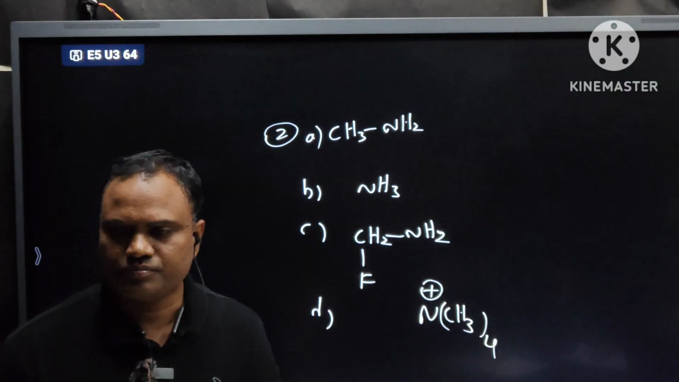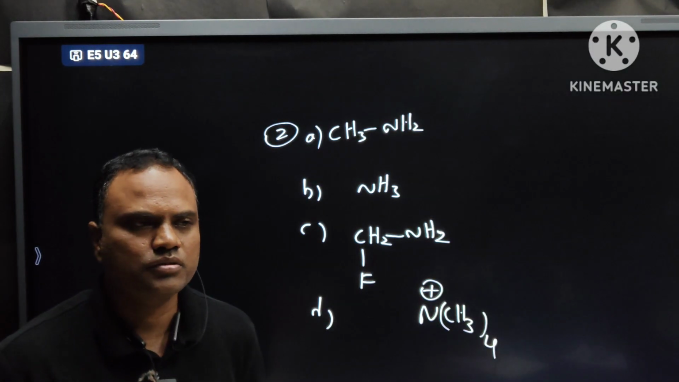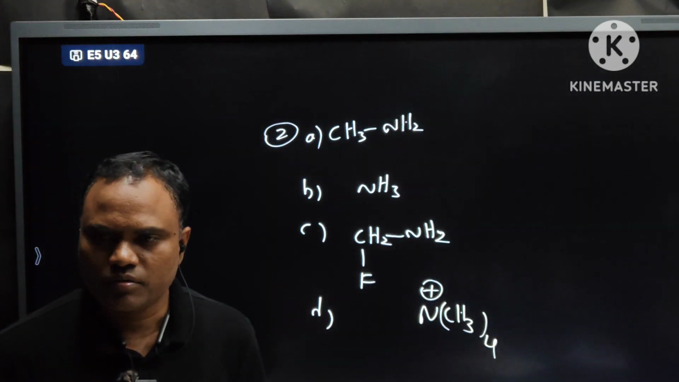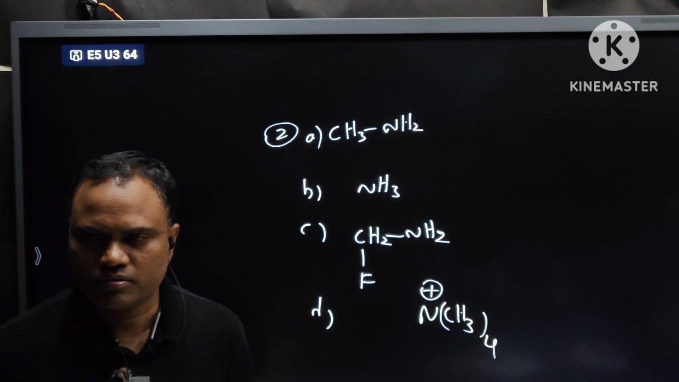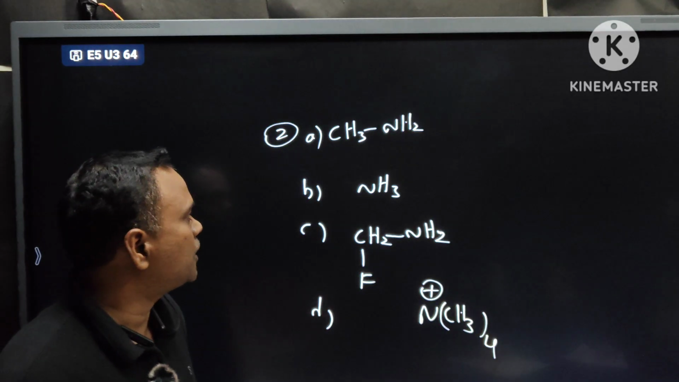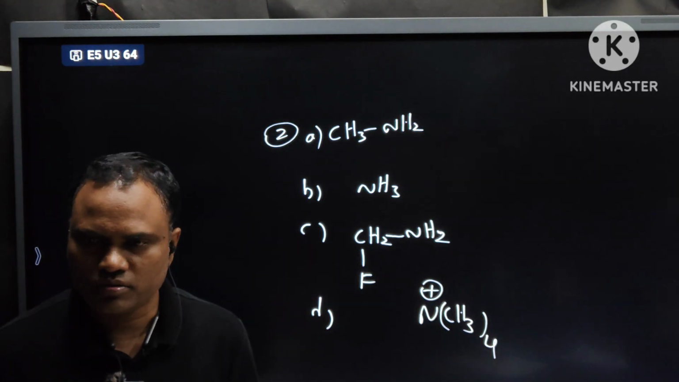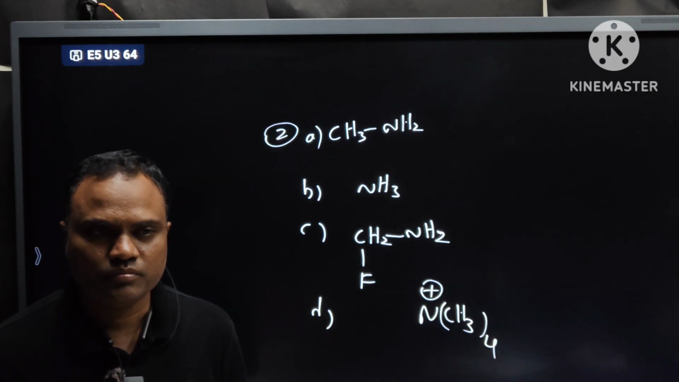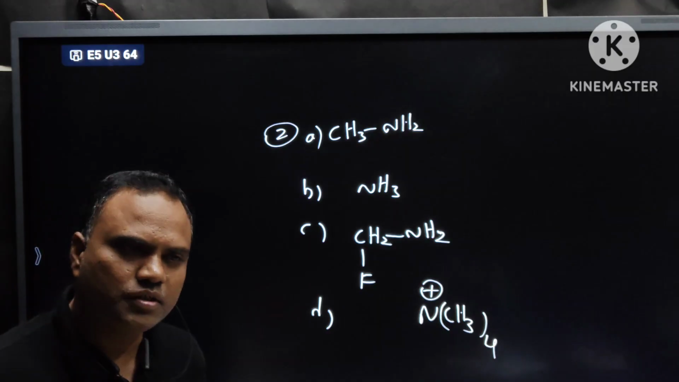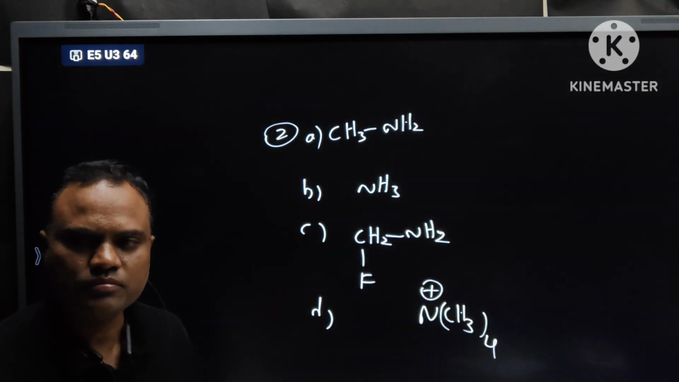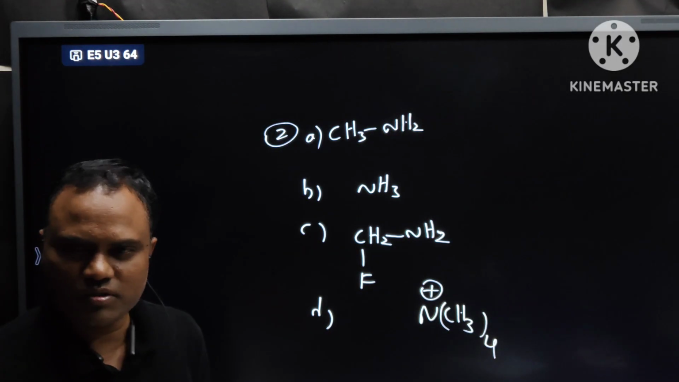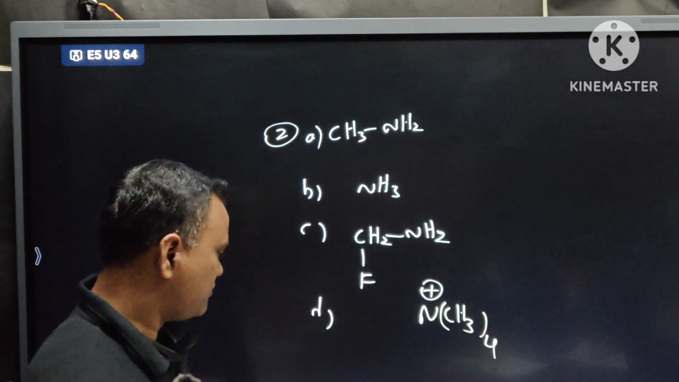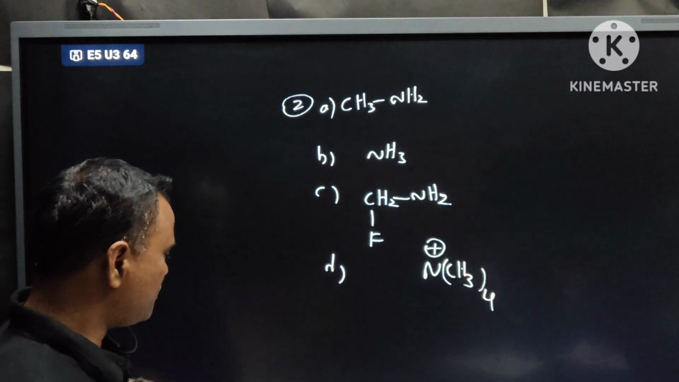A, B, C, D. Identify the more basic one. D is greater. D is more basic. The order is D, A, B, C. Sure. D is more basic. Why? Four methyl groups are present. See, expand the structure. D, A, B, C, you also do A, B, C, online students also.